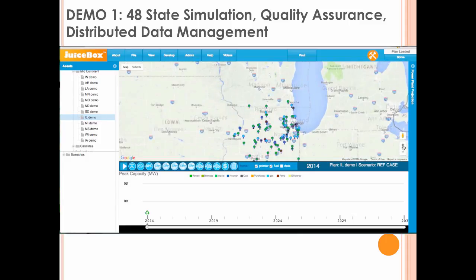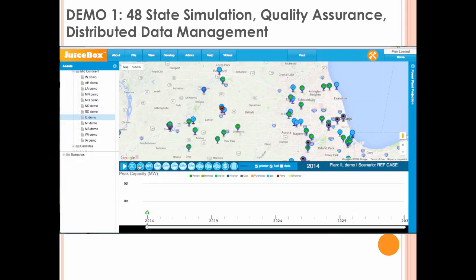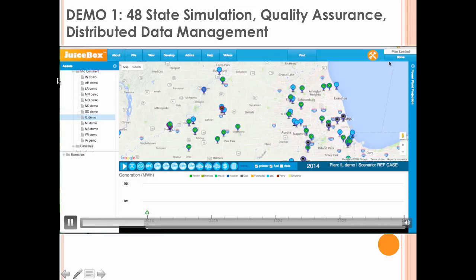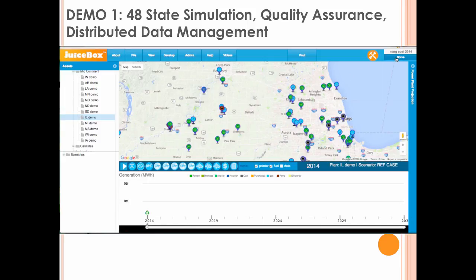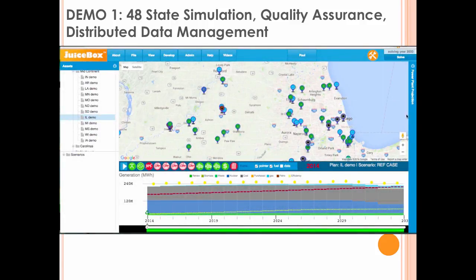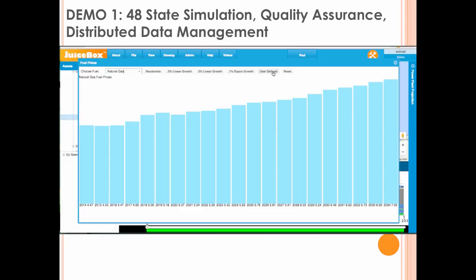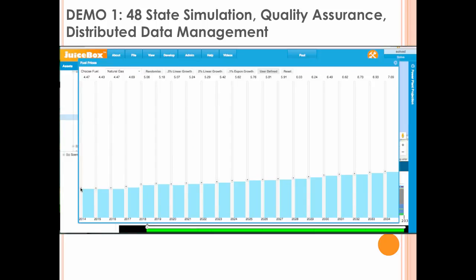And what we see here are the generating units that exist in Illinois, color-coded by fuel type. So green is renewable, light blue is natural gas, dark blue is nuclear, and gray is coal. When I hit solve, each generating unit in Illinois is dispatched within this 12-state region, and the results are summarized at the bottom graph. These results are highly sensitive to fuel prices, and so we can look at the natural gas price. These can be user-defined, and these can be adjusted to create a more realistic dispatch.